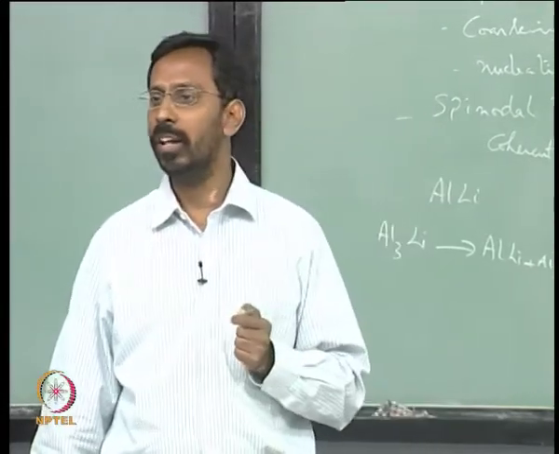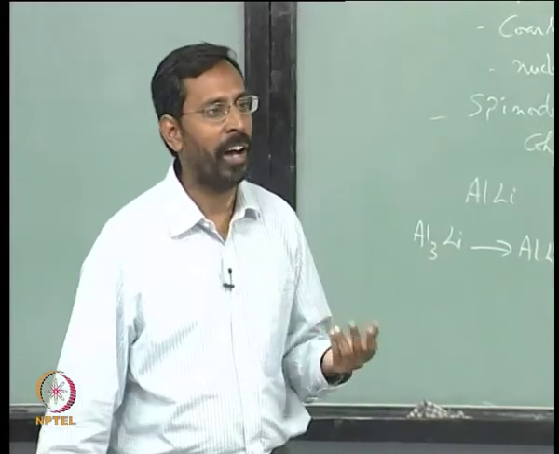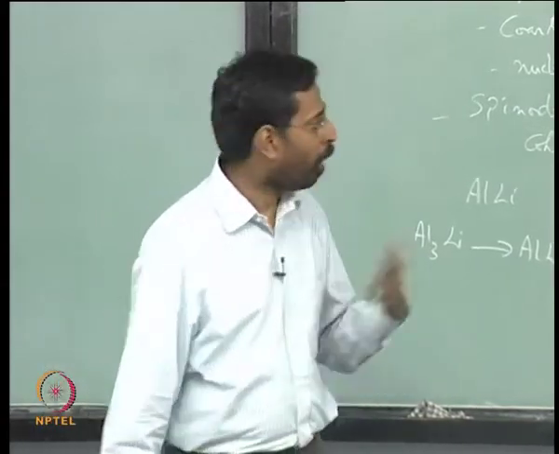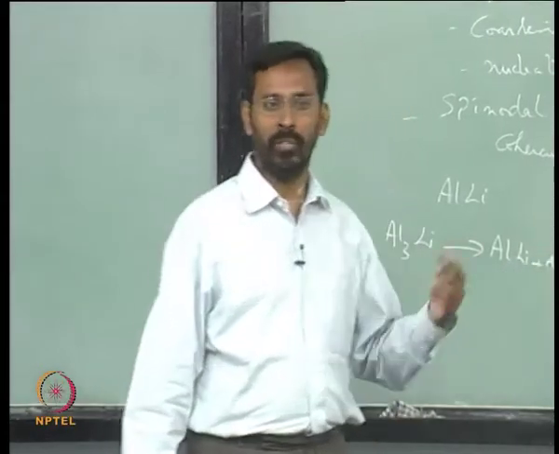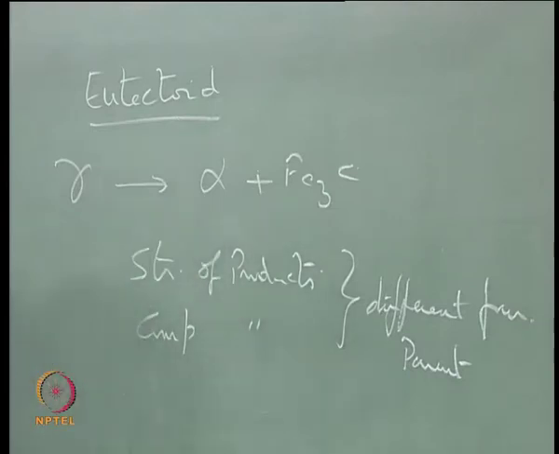The higher undercooling can lead you to a higher driving force, at least up to the nose, we will talk about it as we go along. If you undercool it, if you can come to a lower and lower temperature, you can have a higher driving force, and obviously then you have a lower activation energy.